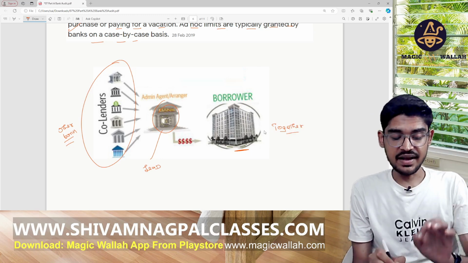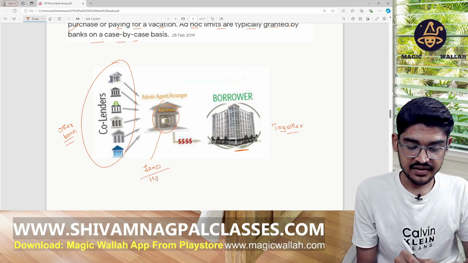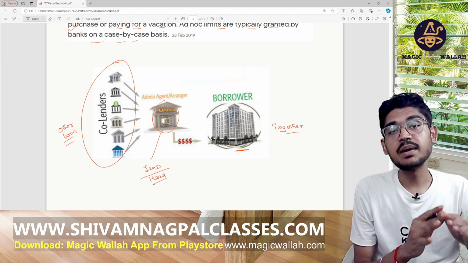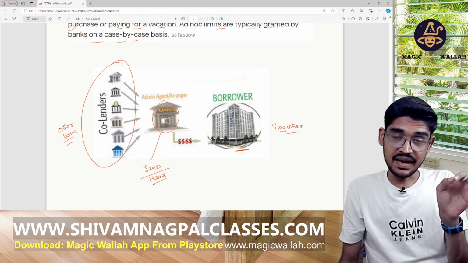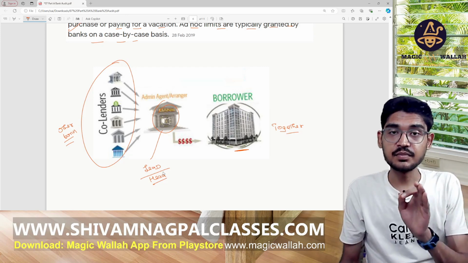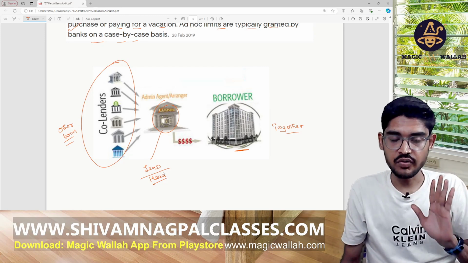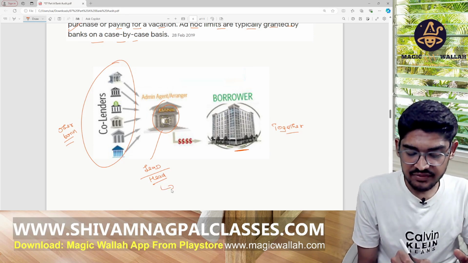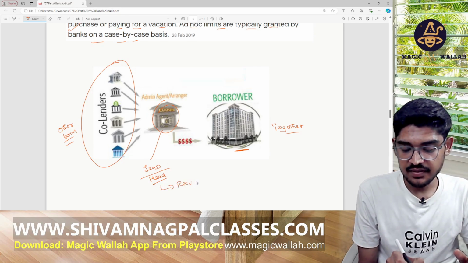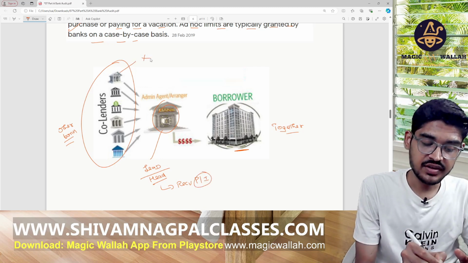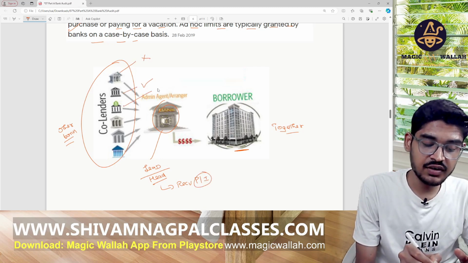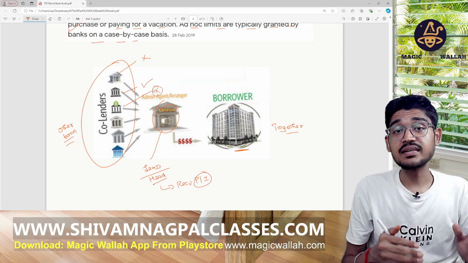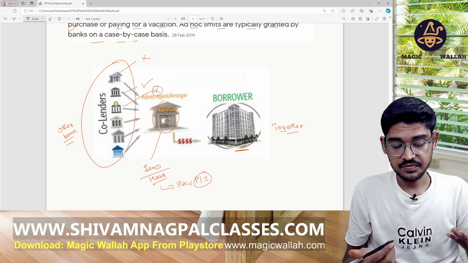A lead bank means head bank, leading all the banks, and many banks are connected in these advances and borrowings, right? So just like this bank has received the principal and the interest, but this bank has not received. This one received, this one not received. So whether we will classify them as NPA or not.